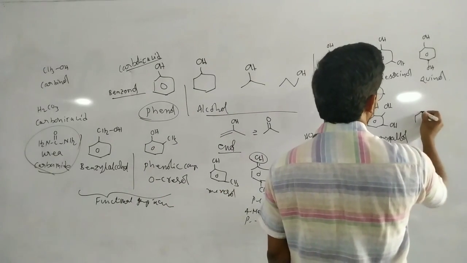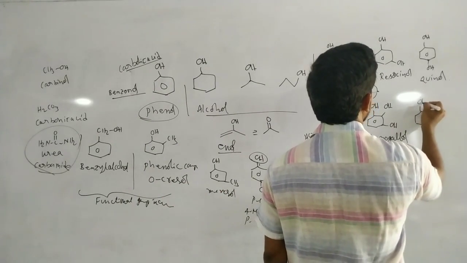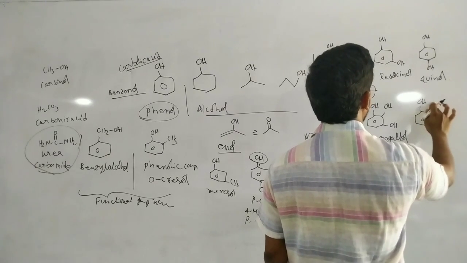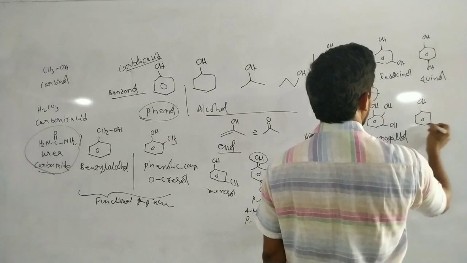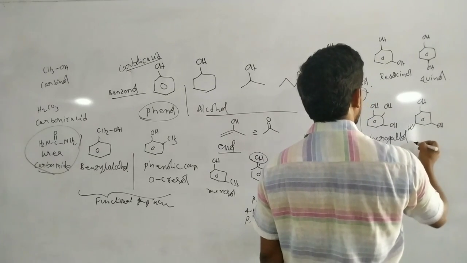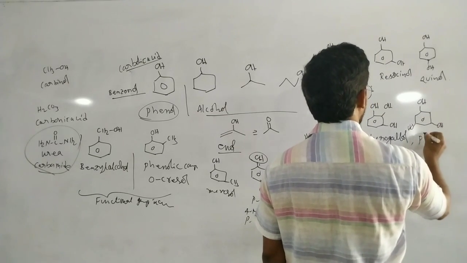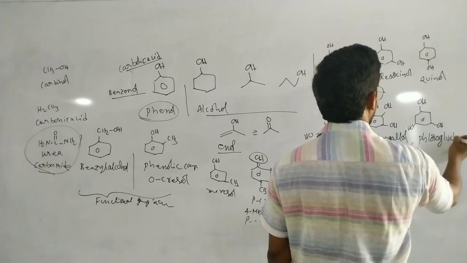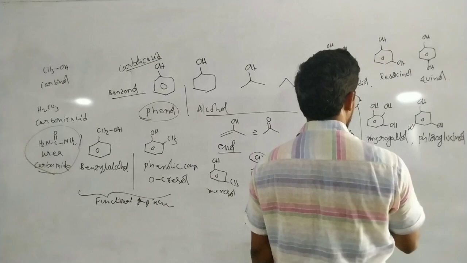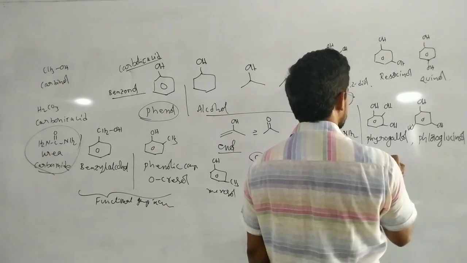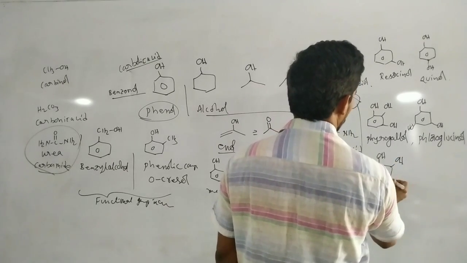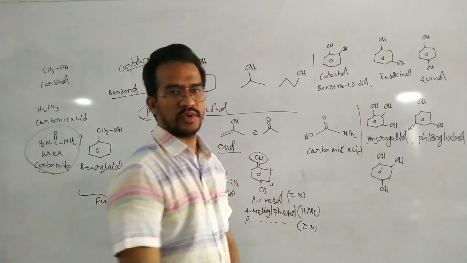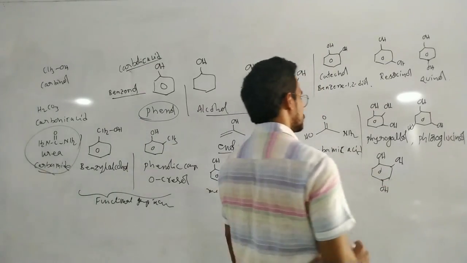If 3 OH groups are present at the 1,3,5 positions, this is known as phloroglucinol. If 3 OH groups are present at the 1,2,4 positions,